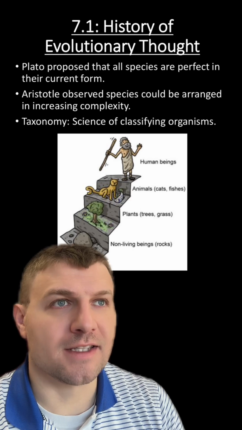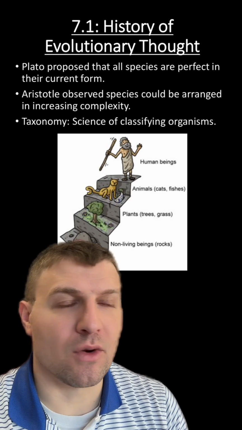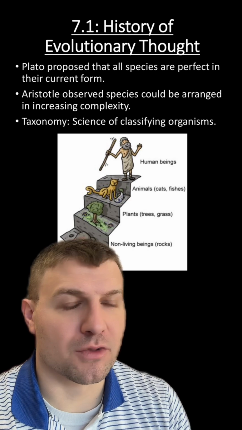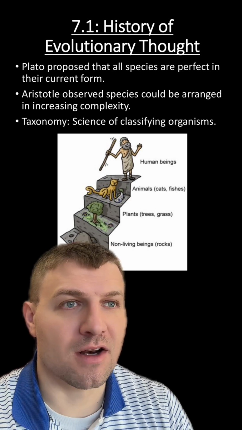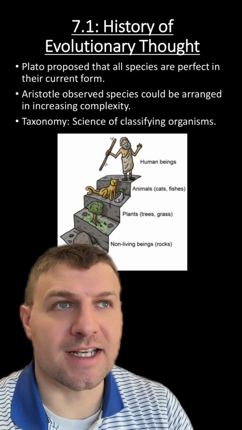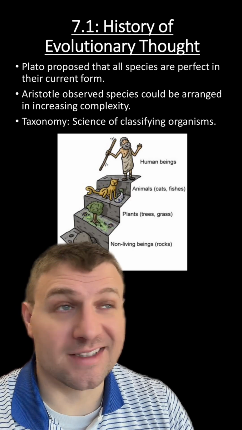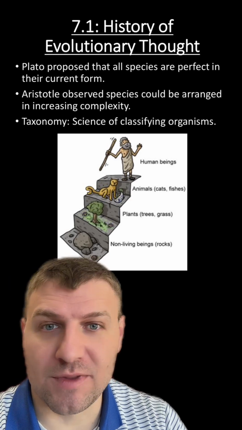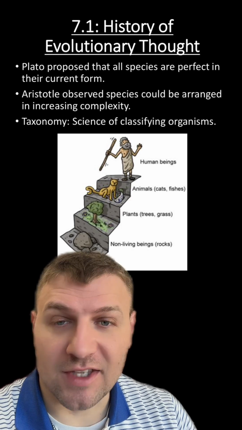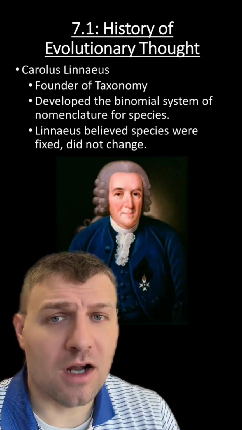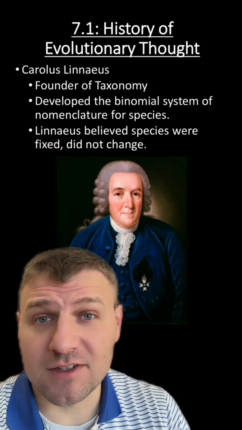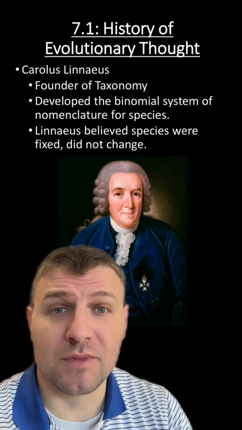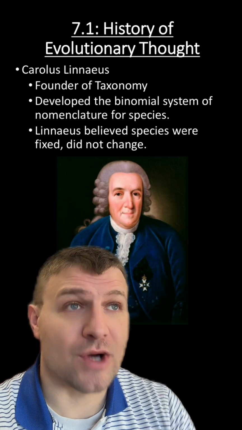Early on, scientists and just philosophers were trying to organize how life on Earth was connected. Plato and Aristotle in ancient history tried to classify life on like a ranking scale. And obviously they were not correct, but they at least were trying to group things in different classifications, which is taxonomy. Carolus Linnaeus is the founder of taxonomy, and he developed the binomial nomenclature we use to track evolution.